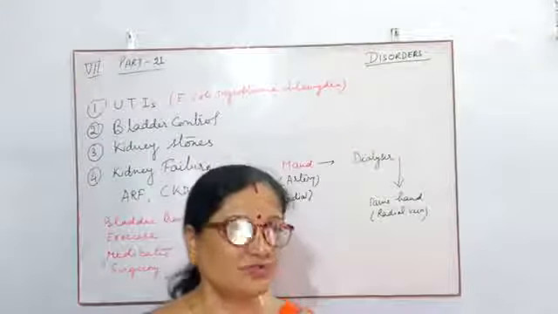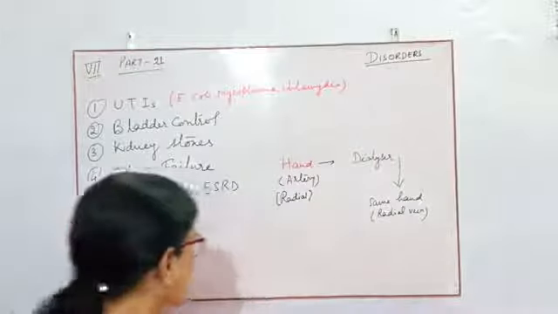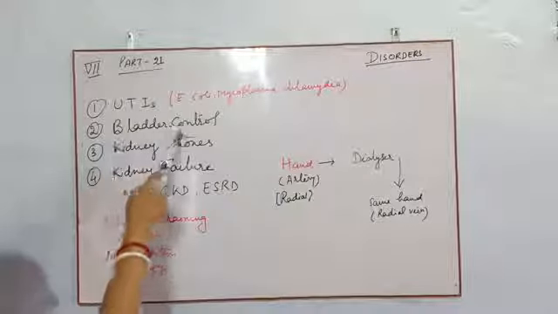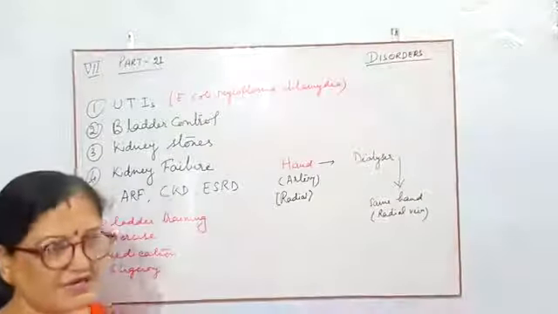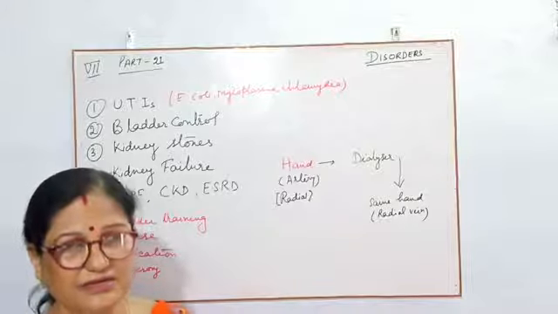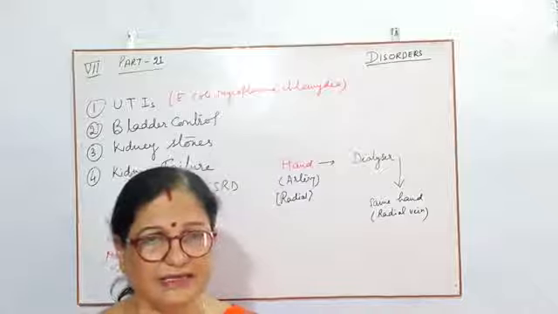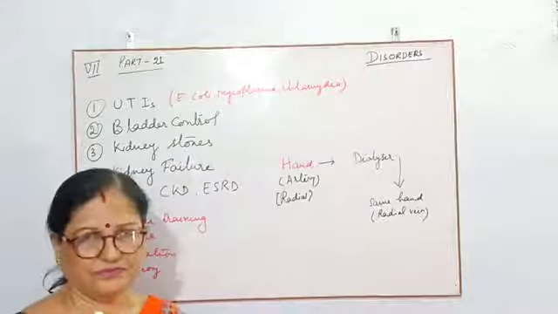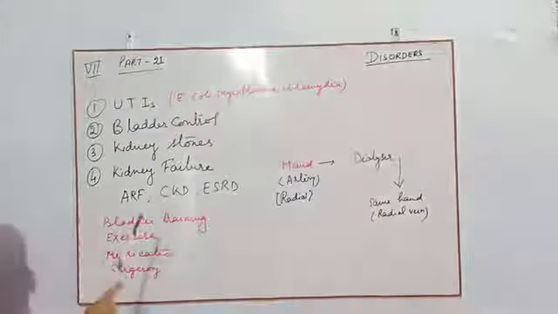So for bladder control, there are some processes by which we can control this problem. First is bladder training. That's why the mothers can train their children for their urination. So by getting some training, they can get it easily. Next one, exercise. If it occurs in a somewhat adult person, then they can manage by exercise, because